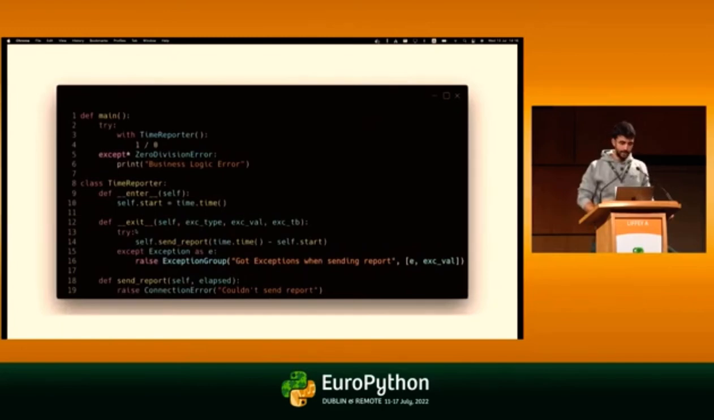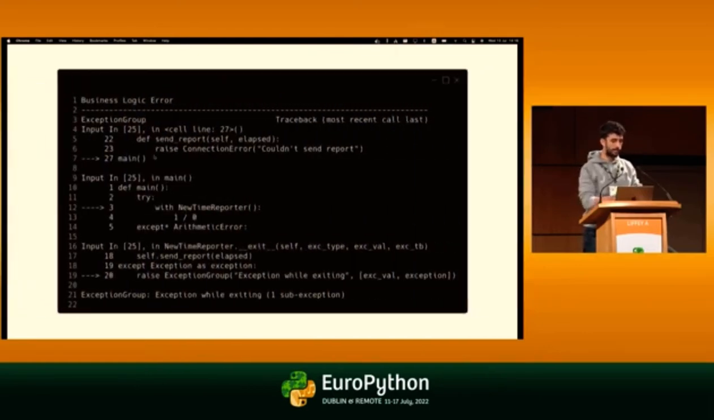Now the exit function will catch any exception that it gets. And if it does get exceptions, it will raise a group with these exceptions, which will contain the original error that we had and the new error. And now we can actually catch both exceptions or part of them. So here I only catch the zero division error. And eventually I'm printing out business logic error like I wanted to in the first place. So the other error, of course, is still raised, but that's fine by us because we didn't catch it.